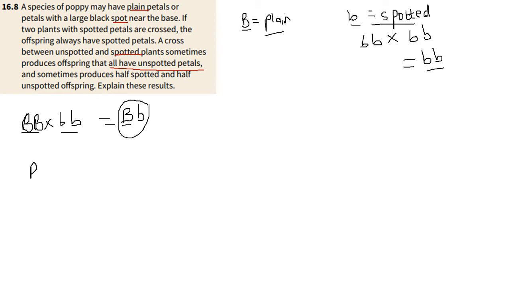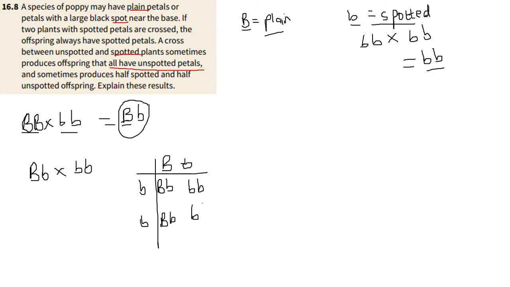That might mean that if we take a heterozygous unspotted plant and cross it with a spotted one, what we will have in this case, and I'm just going to draw it out as a table so that you can follow it and see what I'm doing. So let's do that there. These would be unspotted over here, and these here would be spotted.